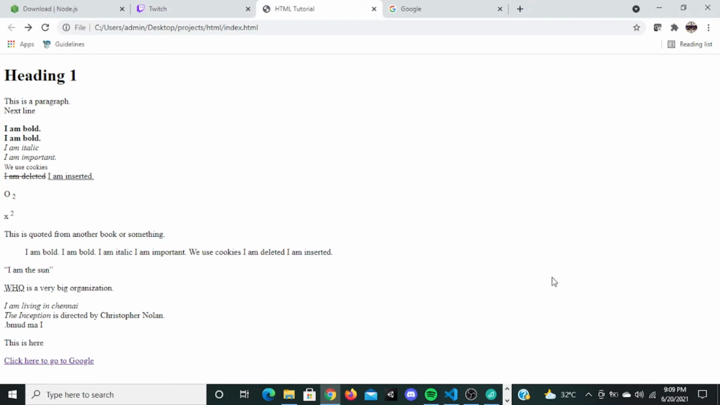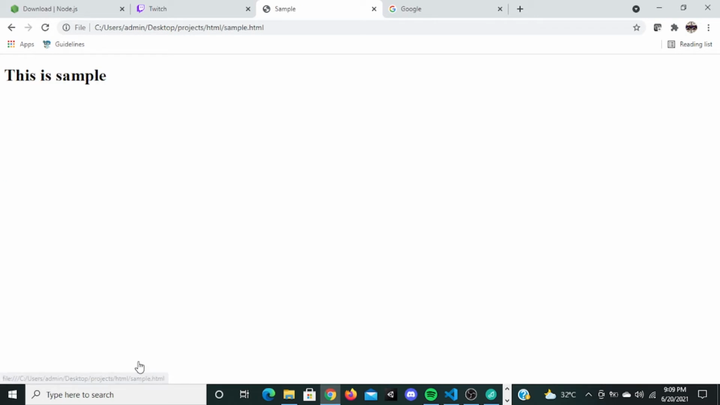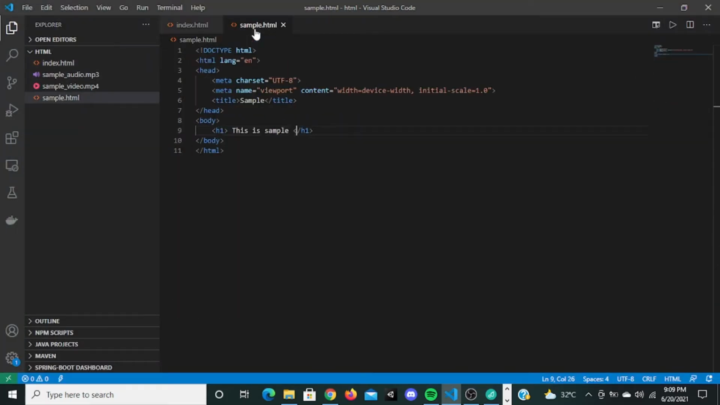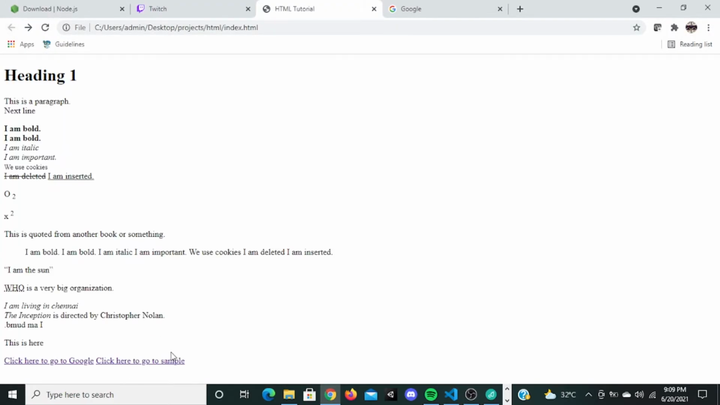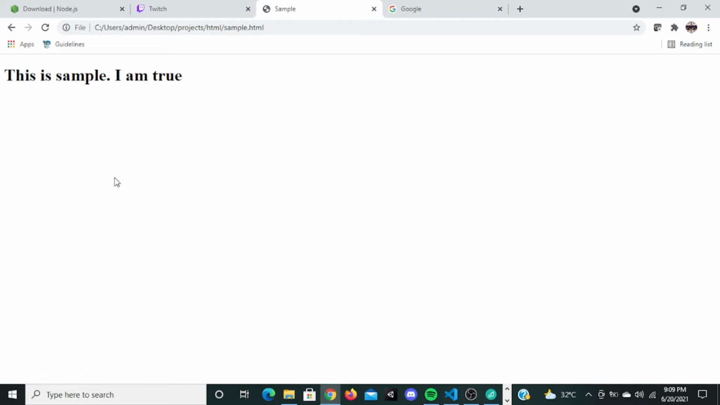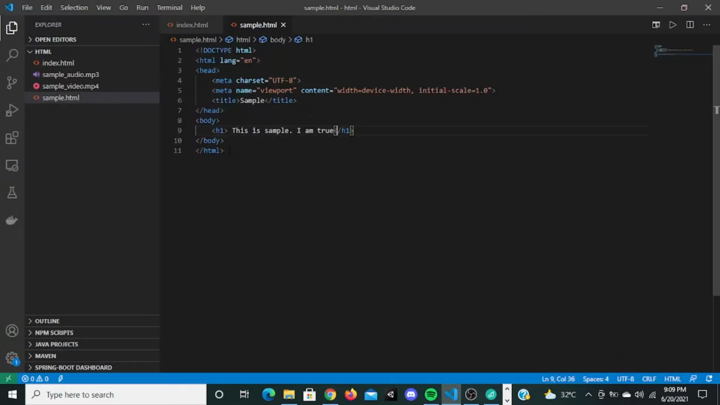Now if I go there and refresh it, there's going to be another link right here. The earlier link is displayed in a different color since we have already visited it. We have not visited this one yet, so when I click it, it goes to "This is sample", because that's what is written in the file. Now I'm going to change this to "sample, I am true". So go there, go back. Now see, the color has changed because we have already visited it. When I click this again, it shows "This is sample, I am true". So this is actually going to this page.